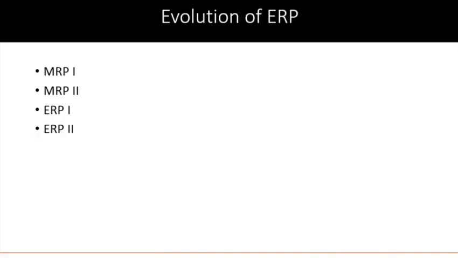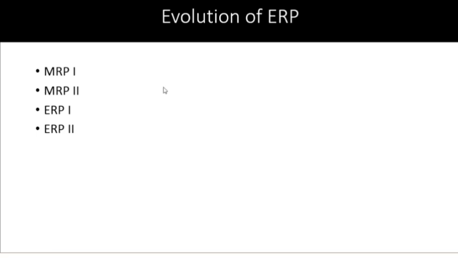Next comes your important topic, that is the evolution of ERP. We use software in all the departments of an organization, and all this software will merge into one big software, which we call enterprise resource planning. So how we came to this stage, from the initial MRP stage, that we'll see. That is the evolution of MRP.